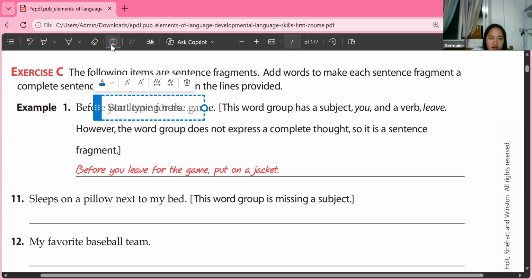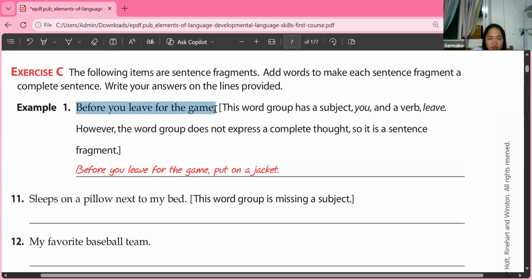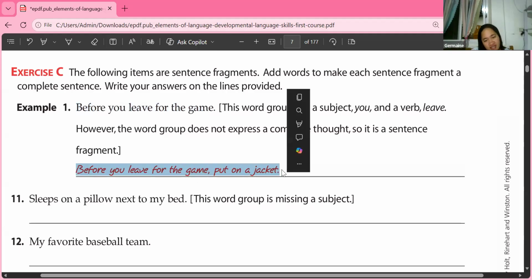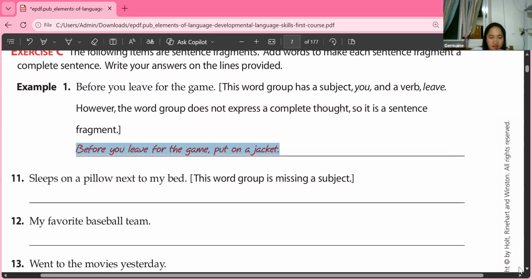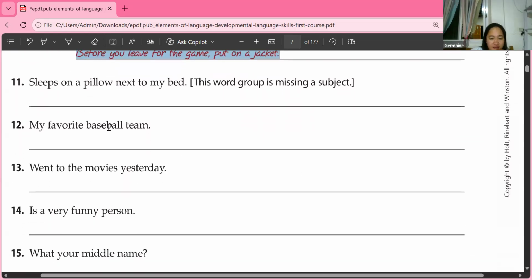the given example here is, before you leave for the game. Oh, that's clearly a fragment. So what am I going to do before I leave for the game? So it says here, before you leave for the game, put on a jacket. So it has a complete thought now. Okay, let's have number 11.